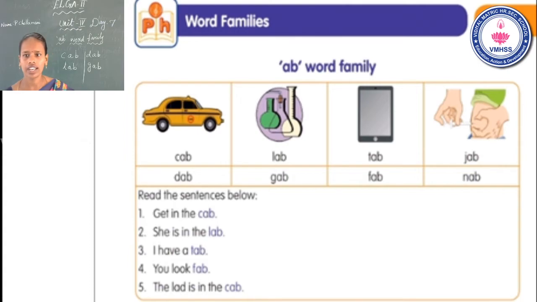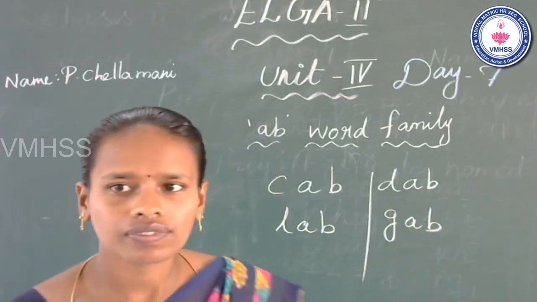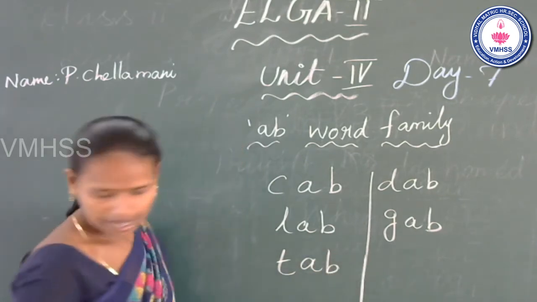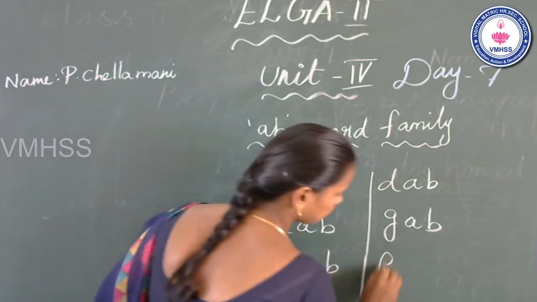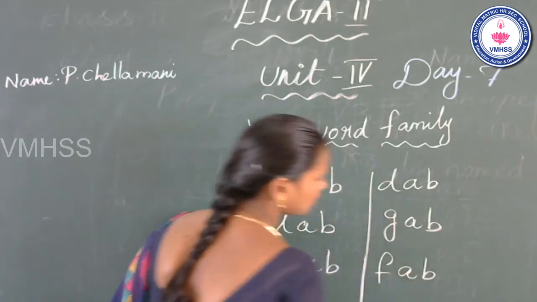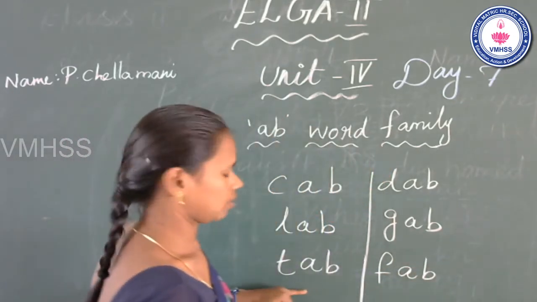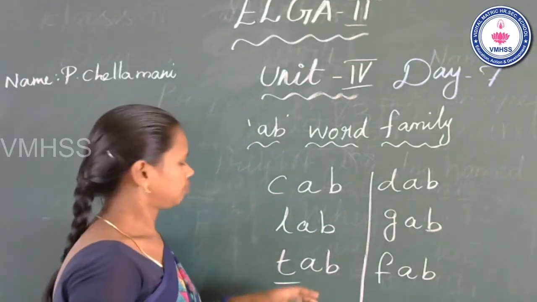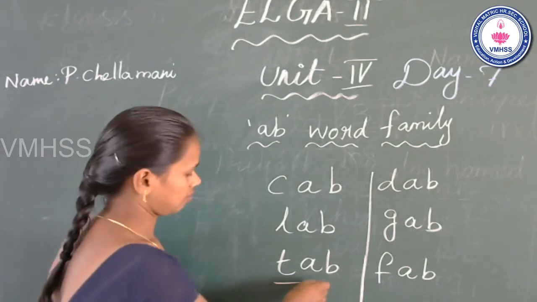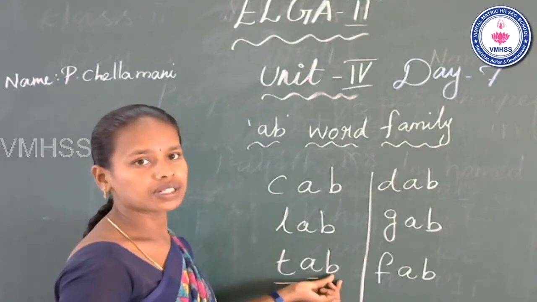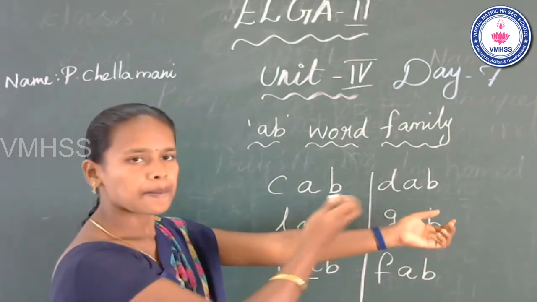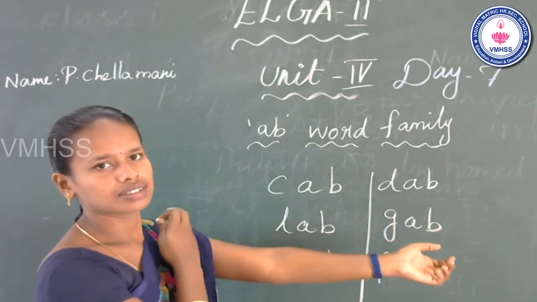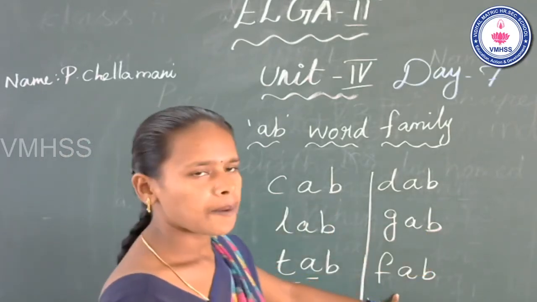Tab. Okay? Now look at the book. Tab. Fab. Find the beginning. This is beginning. T. Middle, a. End, b. T a b, tab. Next, fab.